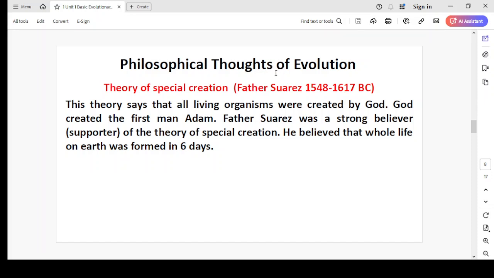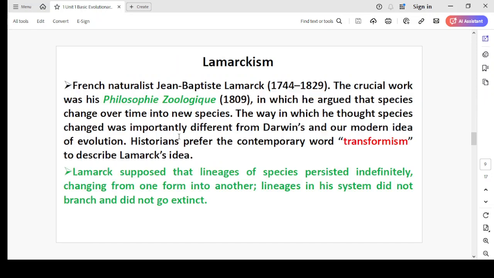Philosophical thoughts of evolution. So, first philosophical thought, theory of special creation. Father Suarez described this theory. This theory says that all living organisms were created by God. God created the first man, Adam. Father Suarez was a strong believer and supporter of the theory of special creation. He believed that whole life on earth was formed in 6 days. So this was your philosophical idea at that time.